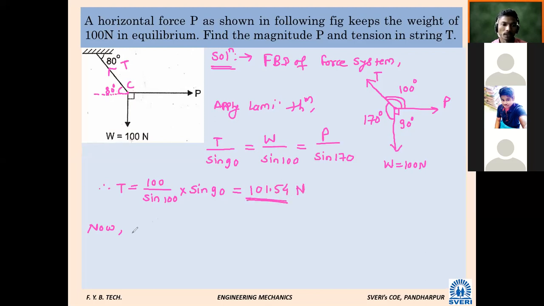Next, P is equal to, what will that be? 17.63. P is equal to 17.63 is also a correct answer.